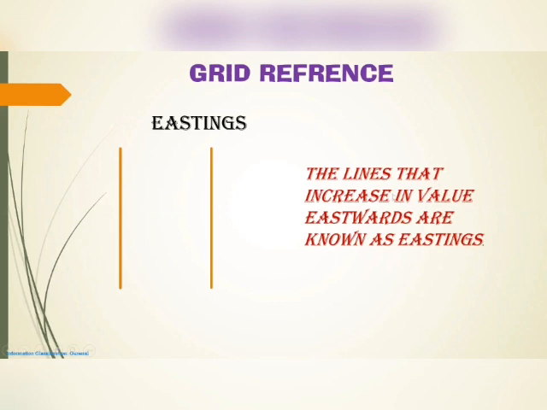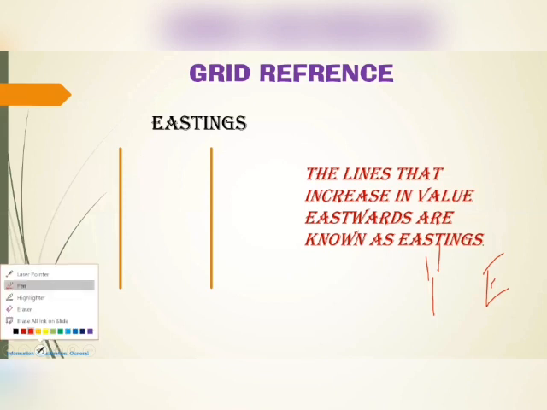Okay, the lines that increase in value eastwards are known as eastings. So here we know the directions. This is the north part, isn't it? North. And this is the east part, and where the values increase towards the east, such lines are known as what? Eastings. The lines that increase in value eastwards are known as eastings.